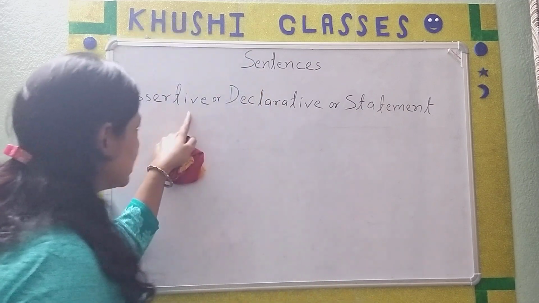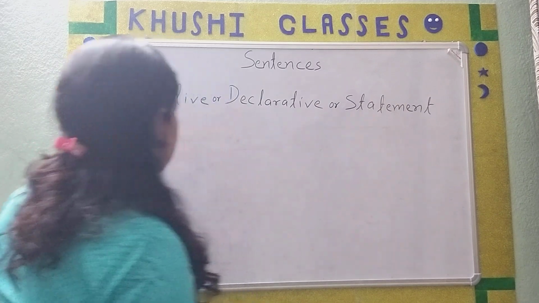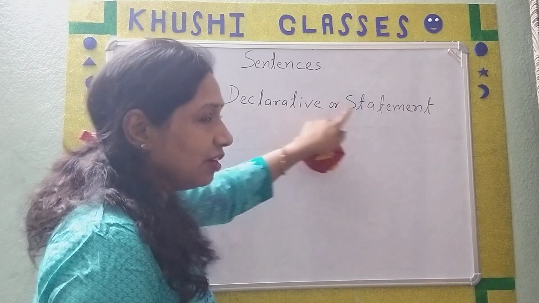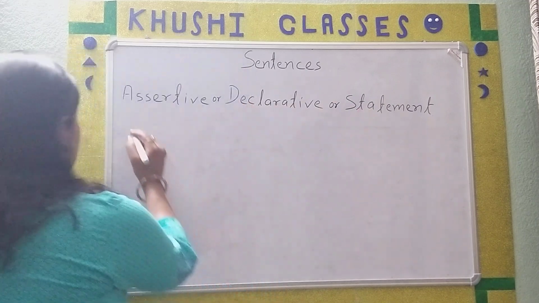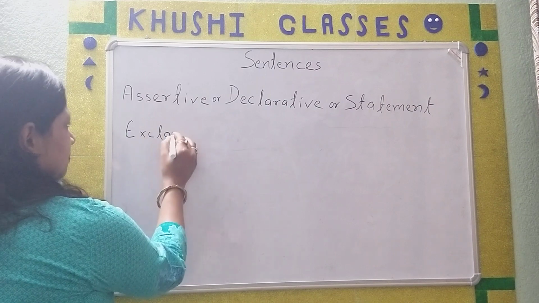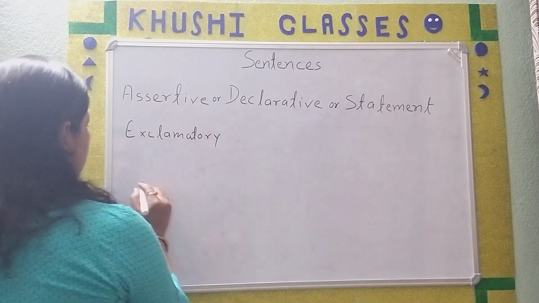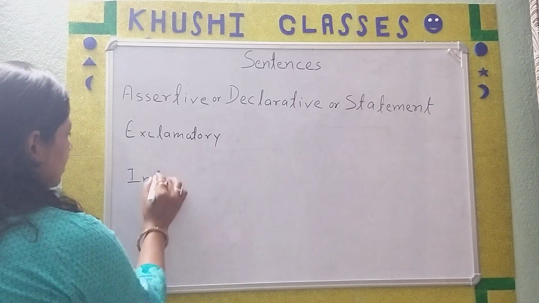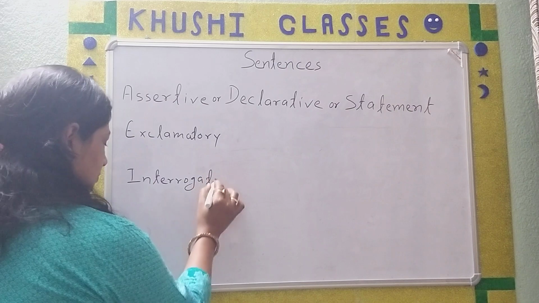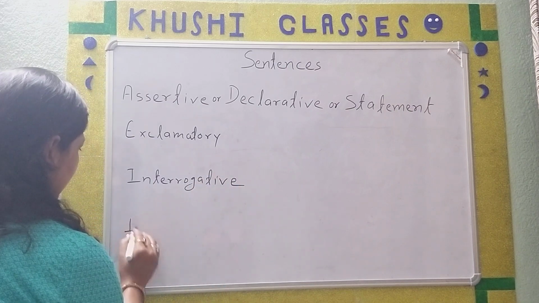The first one is assertive or declarative or statement. The same name of the assertive sentences is declarative or statement. The second is exclamatory. The third one is interrogative. And the fourth one is imperative.